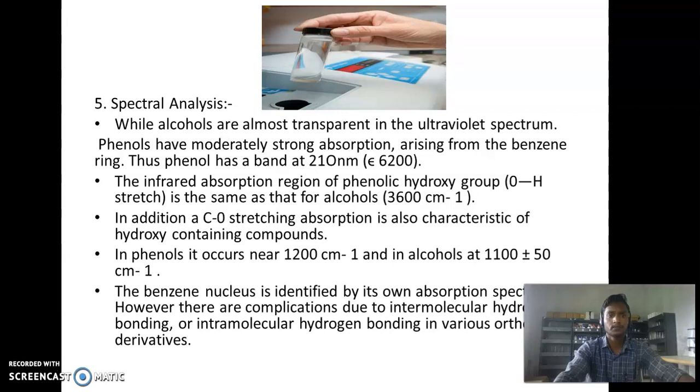The next one, spectral analysis. In this case, using the ultraviolet spectroscopic method, then IR, infrared spectroscopic method. While alcohols are almost transparent in the UV spectrum, phenols have moderately strong absorption arising from the benzene ring. Thus, phenol has a band shown at